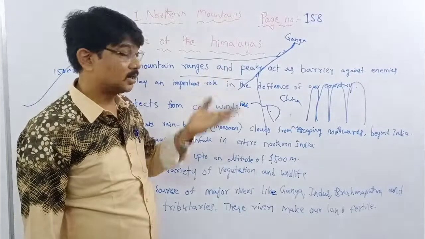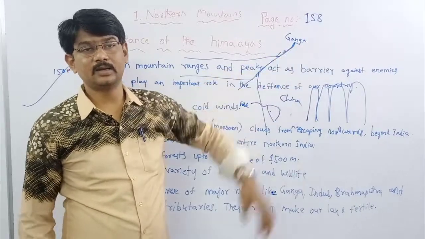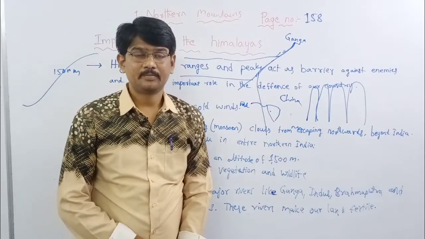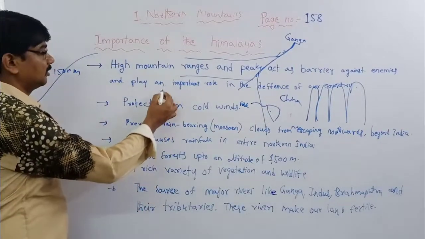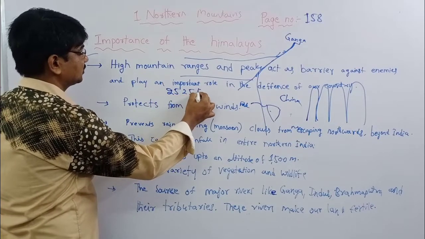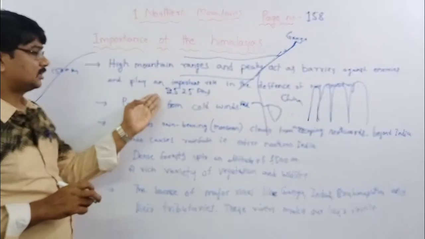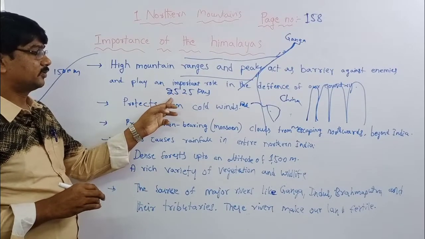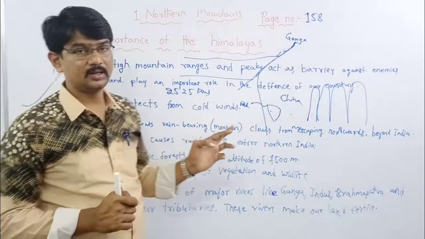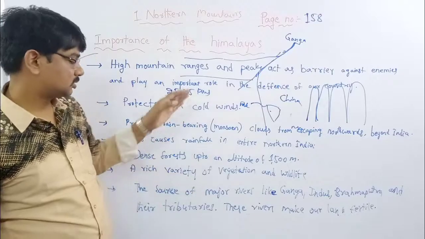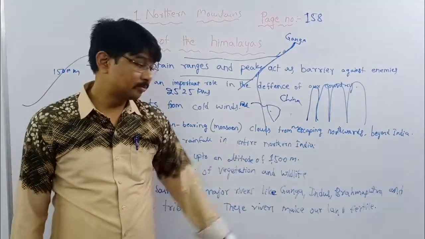Major rivers means the Ganga river. Already we discussed which is the longest river in India. Which river? Ganga river. The Ganga river is the longest river in India. What is the length of the Ganga river? 2525 kilometers. It is very simple to say 2525. It is a fancy number, right? 2525 kilometers. So that's why we call major rivers the Ganga river, Indus river, Brahmaputra river.